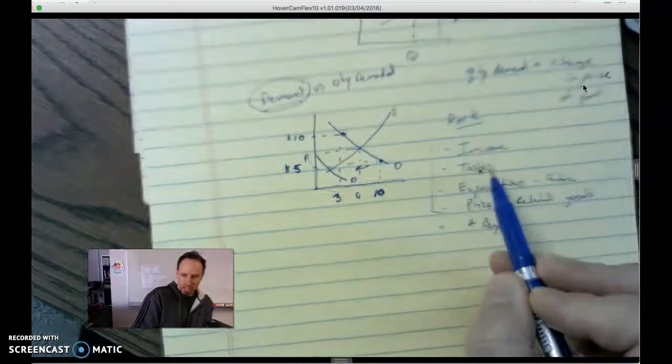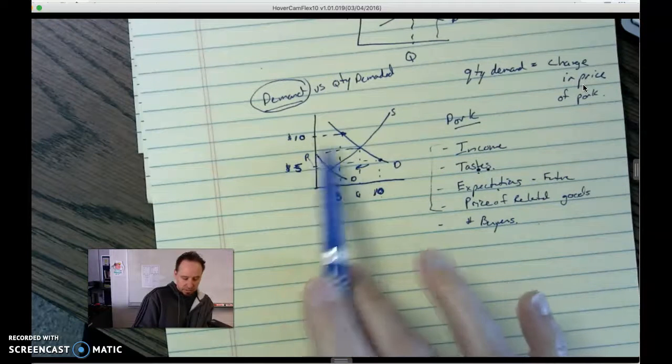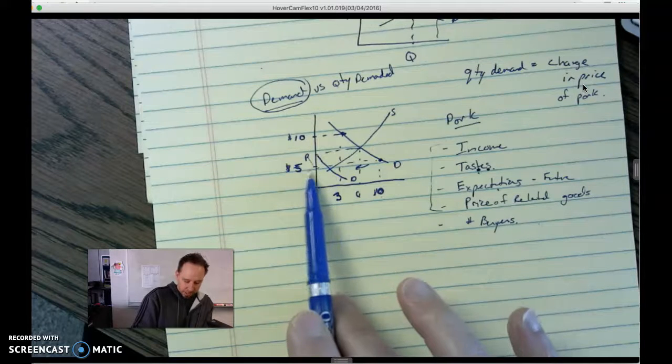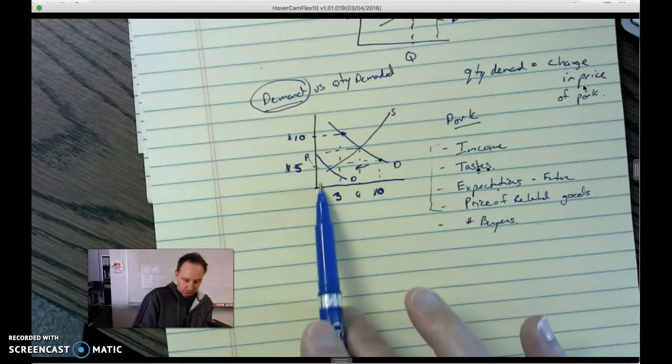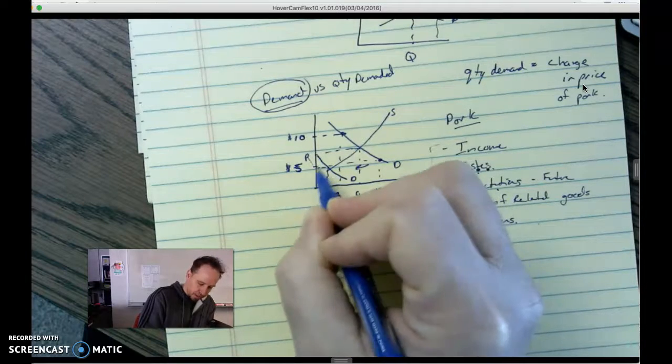Now at $10, we're not even hitting the demand curve. We're not buying pork at $10. We'll think about it at $5, and we buy maybe 1 pound.